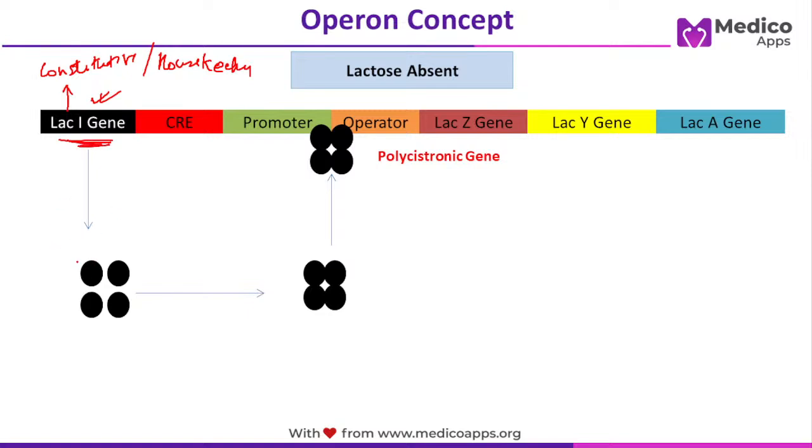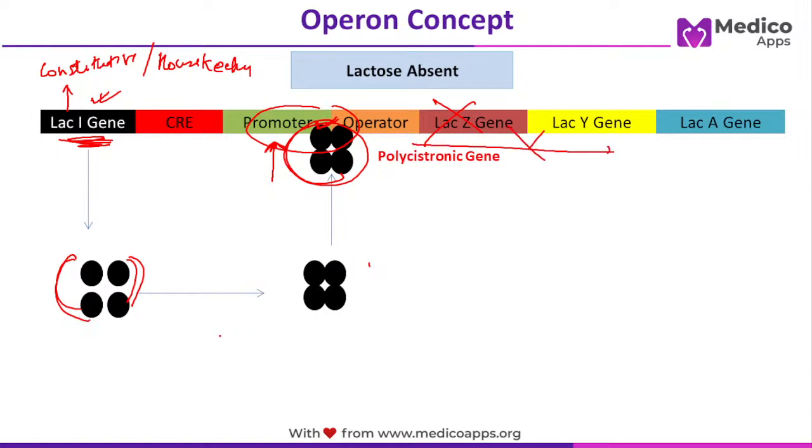It will keep producing inhibitors, and what will this inhibitor do? It will go and bind to the promoter sequence. So now RNA polymerase cannot attach, and so these genes will be switched off. Normally lac I is creating these inhibitors, and these inhibitors will go and attach to the promoter sequence, and because the promoter sequence is concealed by these inhibitors, these genes will never be transcribed. Is this point clear?